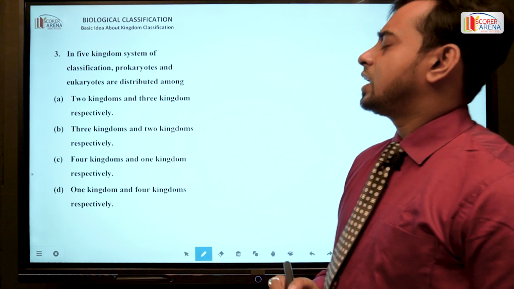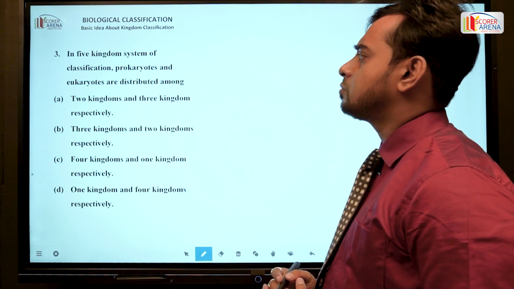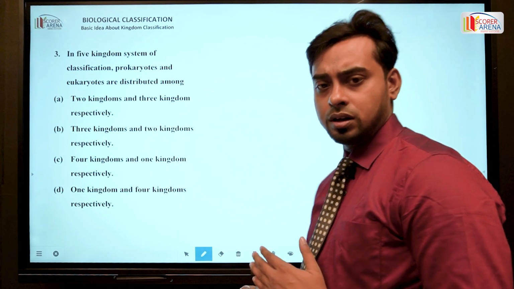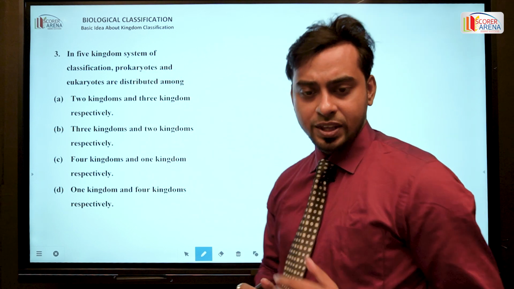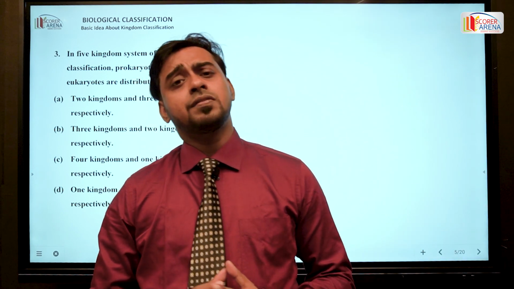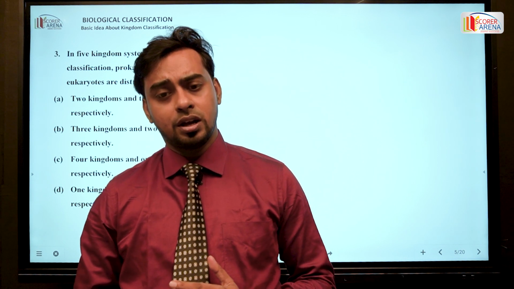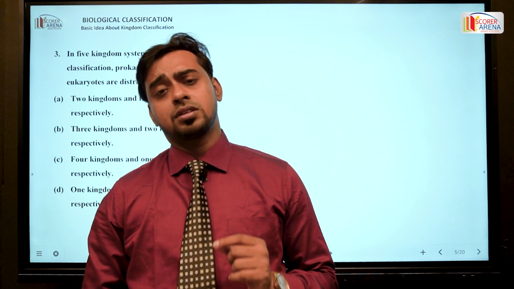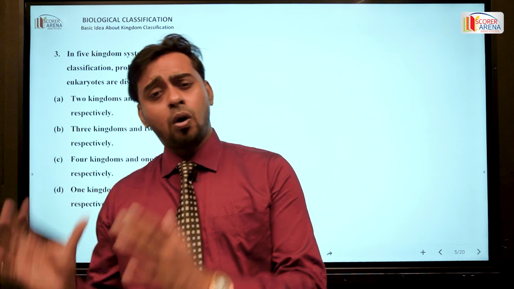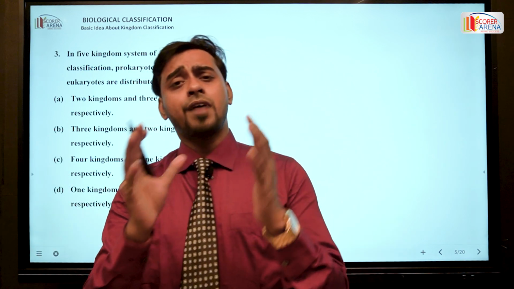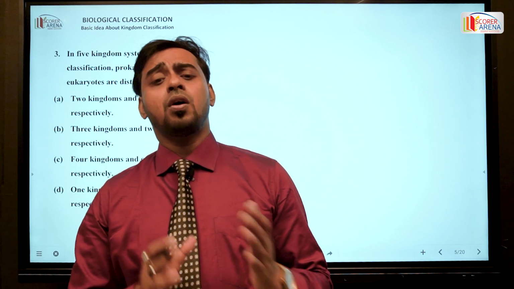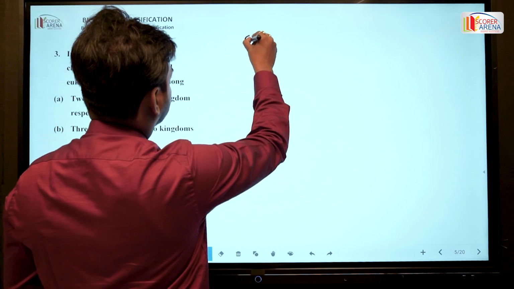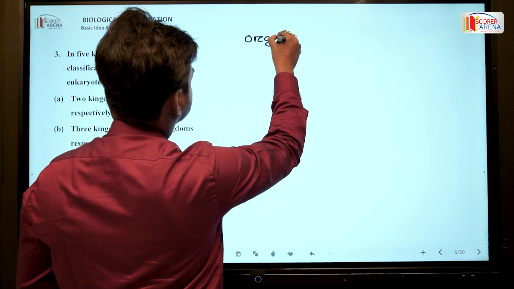In the next question it is written: in the five kingdom system of classification, prokaryotes and eukaryotes are distributed among, and these are the options. We know that the five kingdom classification was proposed by R.H. Whittaker in 1969. This is an example of the phylogenetic system of classification. He considered all the available characters along with the phylogenetic characters for grouping organisms into five kingdoms. What are they? So he grouped all the organisms